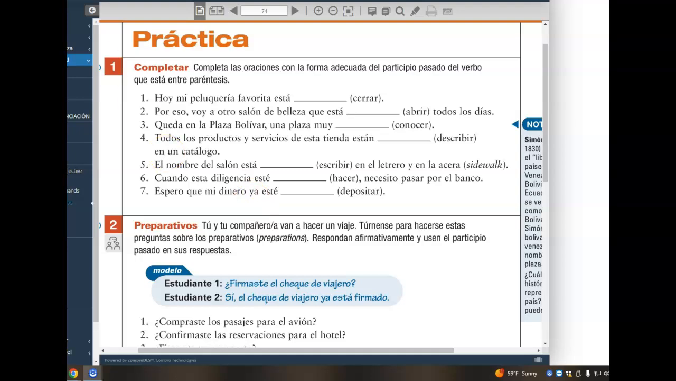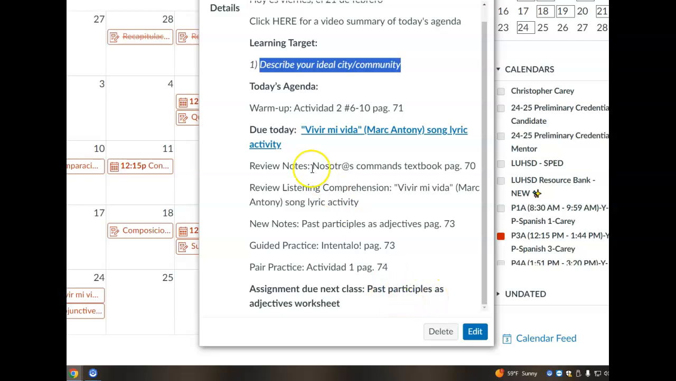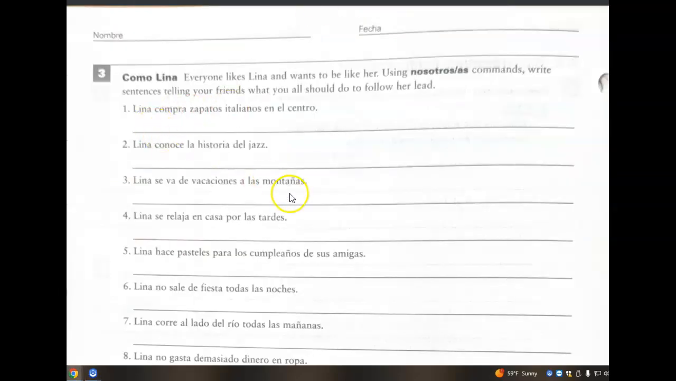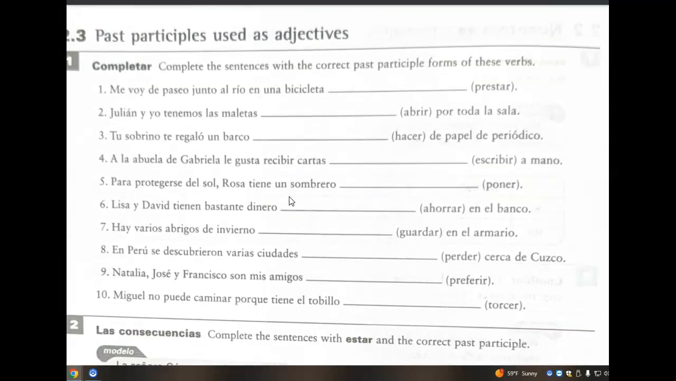All right, let's take a look at the homework now. Homework is past participles as adjectives worksheet. Don't forget to turn in your Vivir Mi Vida revised song lyrics as we talked about earlier today. All right, let's go ahead and go to the handout. We're going to start with where we left off here, past participles used as adjectives. That's what we just talked about.